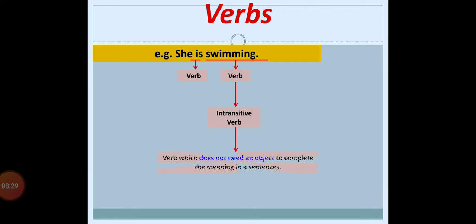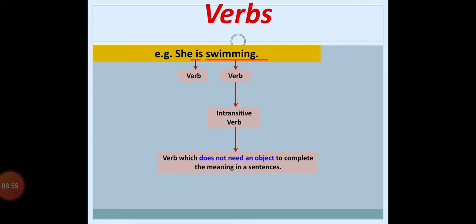The verb which won't need any type of object to complete its meaning in the sentence. What is an intransitive verb? An intransitive verb is a verb which does not need an object to complete its meaning in a sentence. Got this thing?